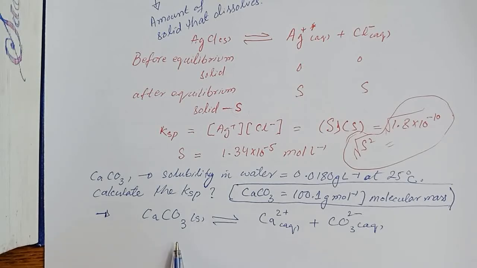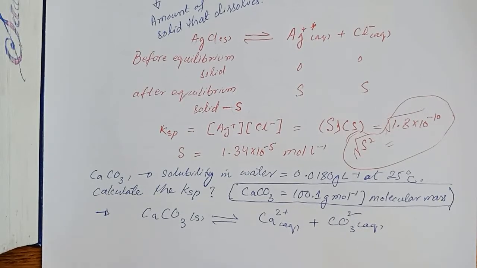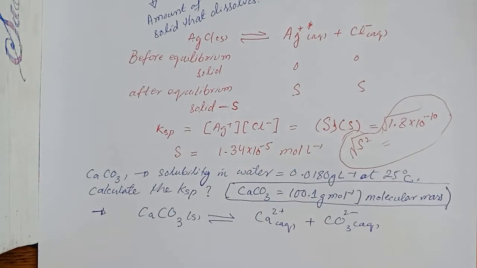So we can calculate the Ksp value for this compound. As I have already explained, we can only express the solubility product value for the chemical compounds which are sparingly soluble in particular mediums, like we have taken the medium of water, that is aqueous medium.